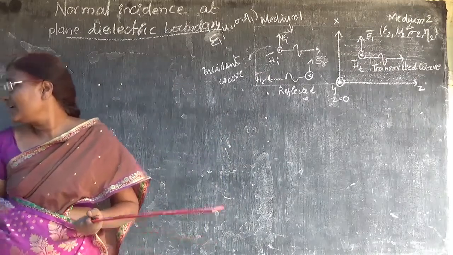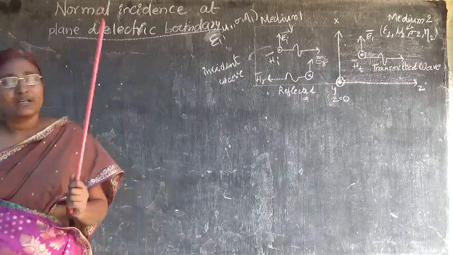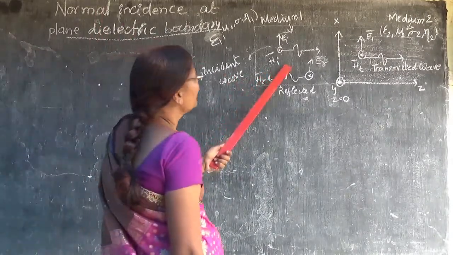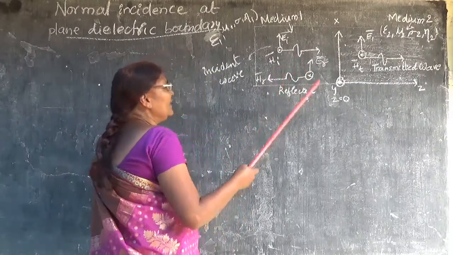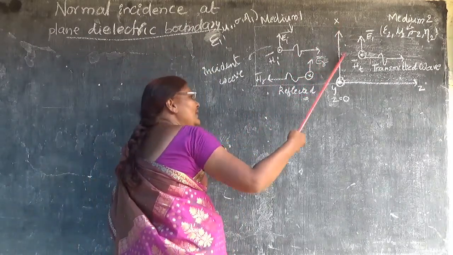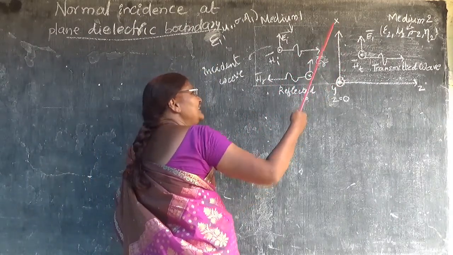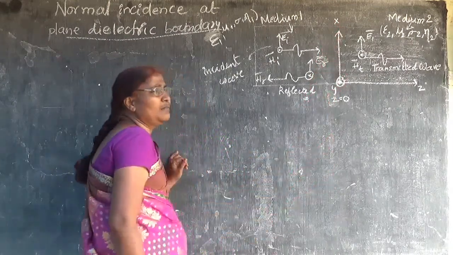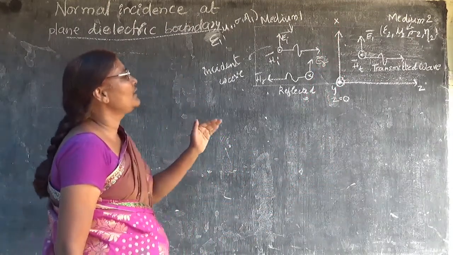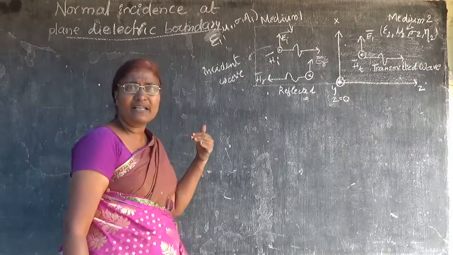When it is improperly matched, when it is not perfectly matched, then some energy will be reflected back, that we have seen.